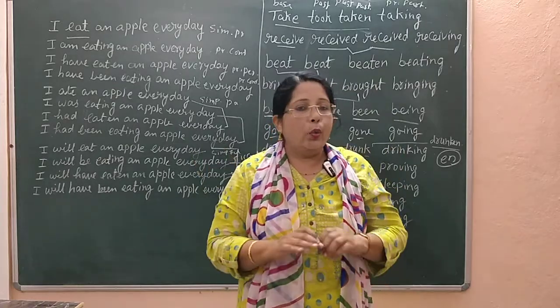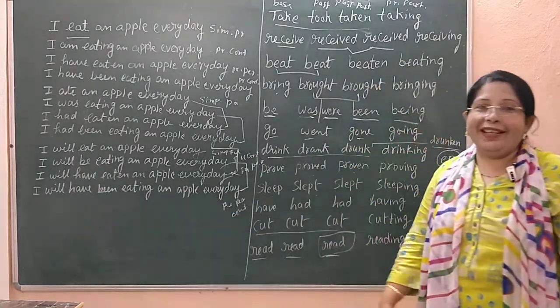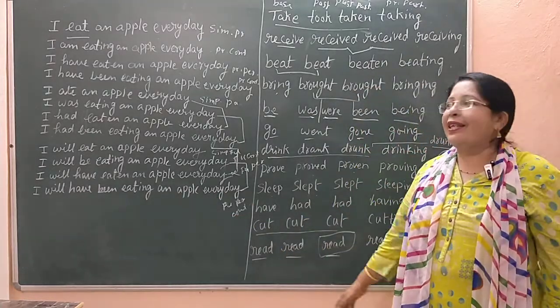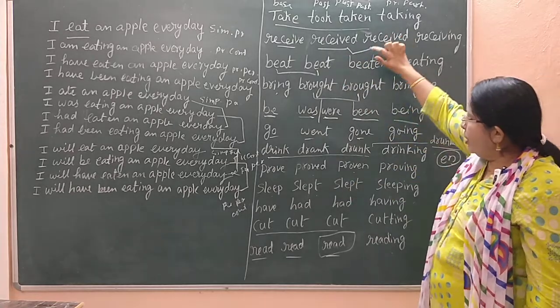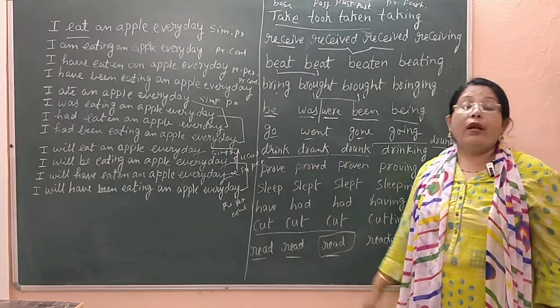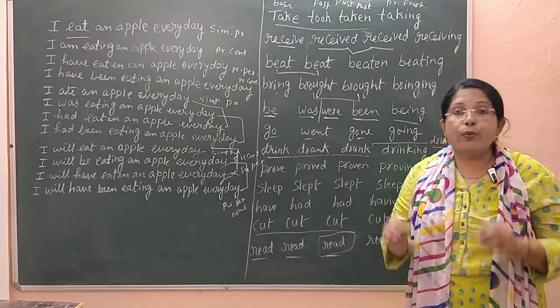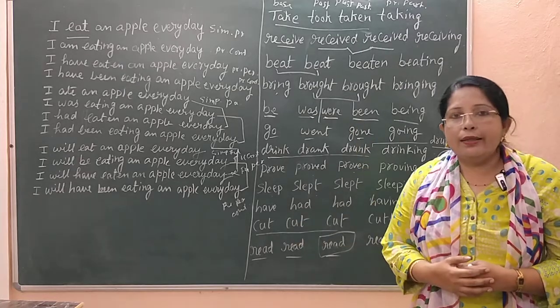You will never find any difficulty. Sometimes we make mistakes, sorry for that. These 12 words are more than enough for you to become perfect in all 12 tenses.